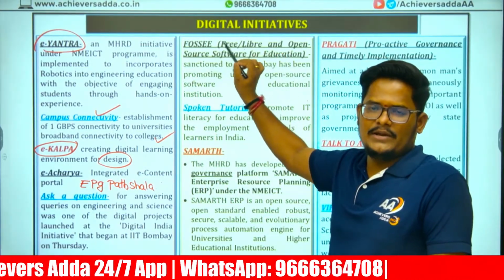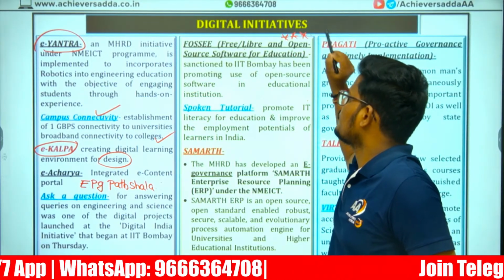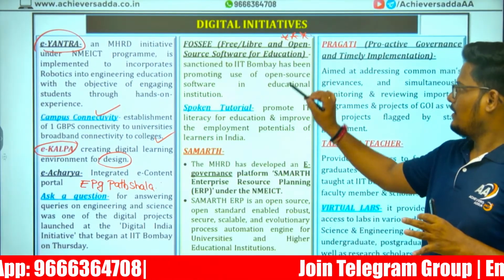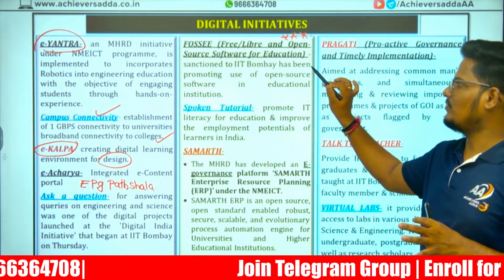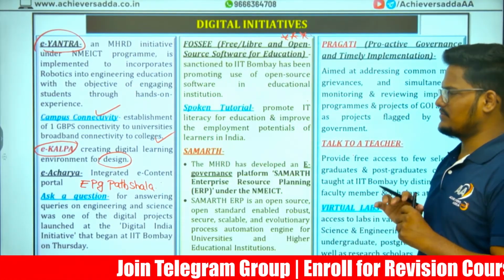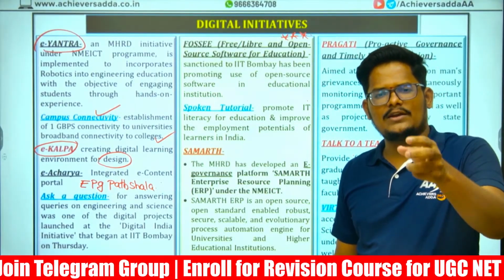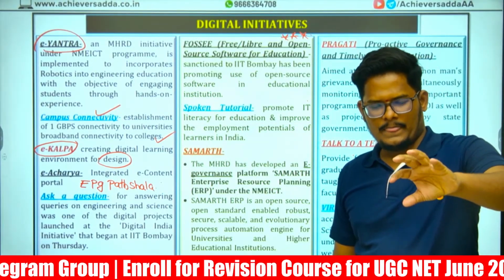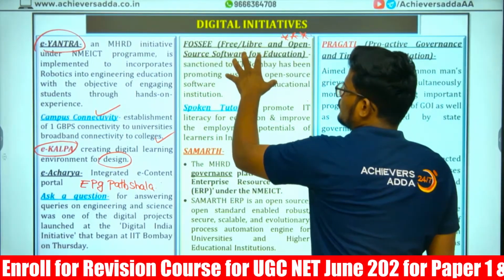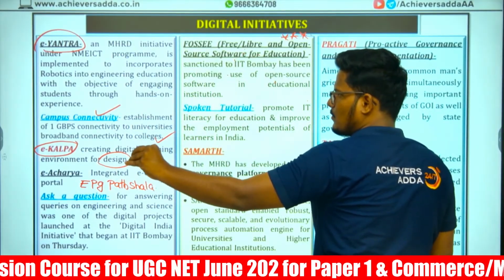FOSSEE, sir, most repeated PYQ, it is even in the December 24 questions. FOSSEE, free and open source software for education. IIT Bombay has initiated this one. If educational institutions want to create their own software, they can utilize this portal to create customized software according to their need and requirement.